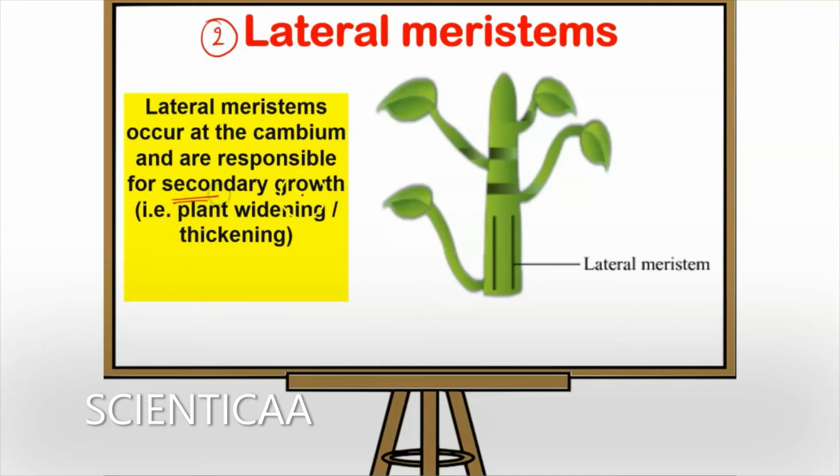Secondary growth का मतलब है कि plant की width या फिर उसको widen करने में help करेगा या उसकी thickening करने में help करेगा. So plant की जो thickness बढ़ रही है, it is because of the presence of this lateral meristem here. फाइन, सो जब प्लांट की growth increase होती है या उसका diameter increase होता है, then that is because of the presence of the lateral meristematic tissue.